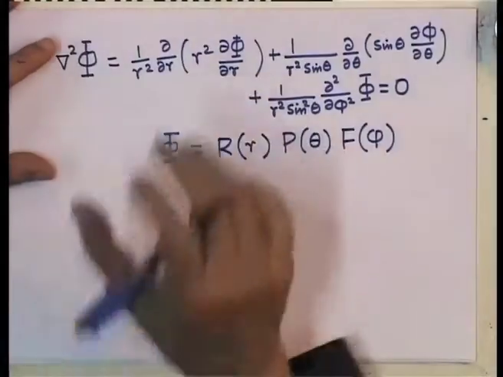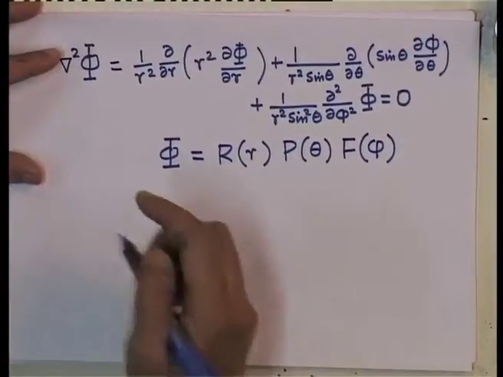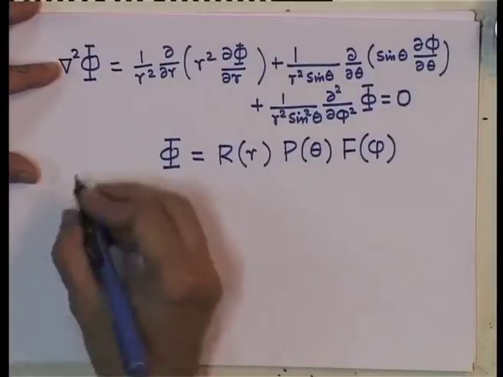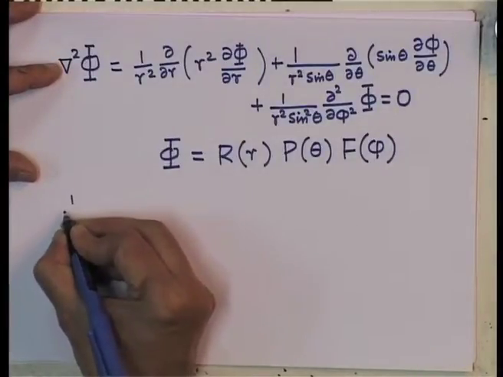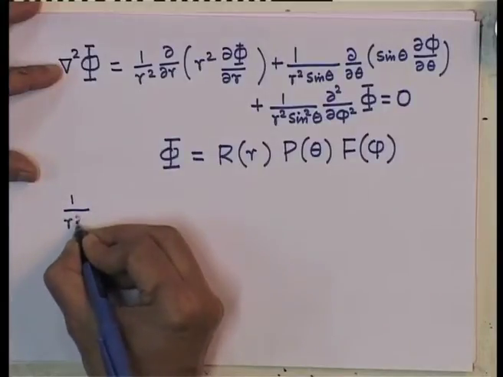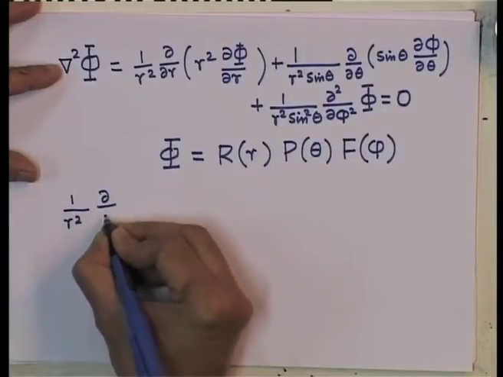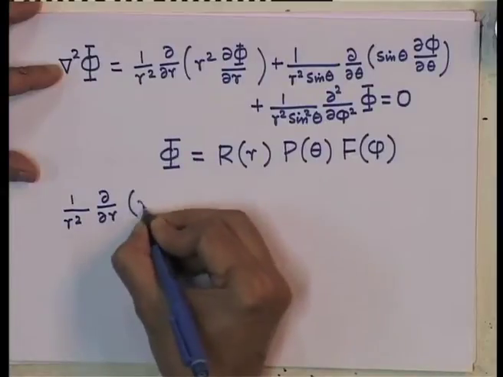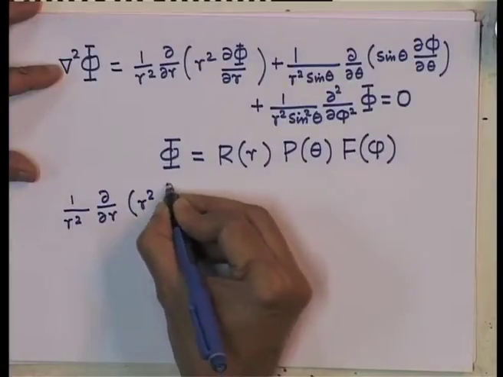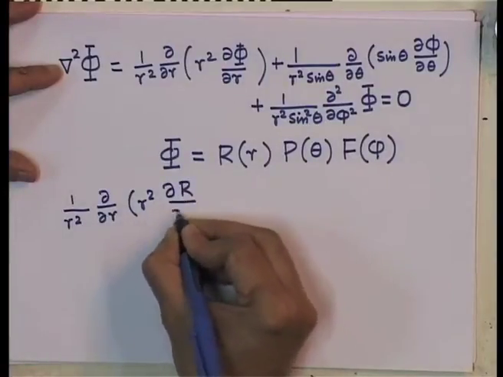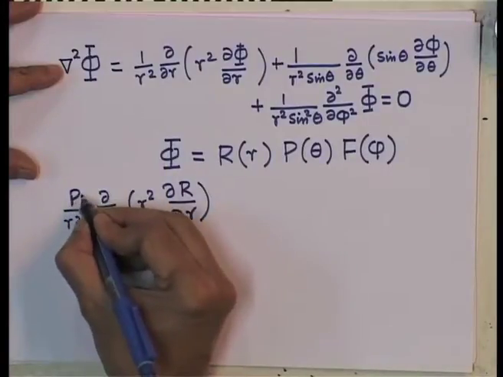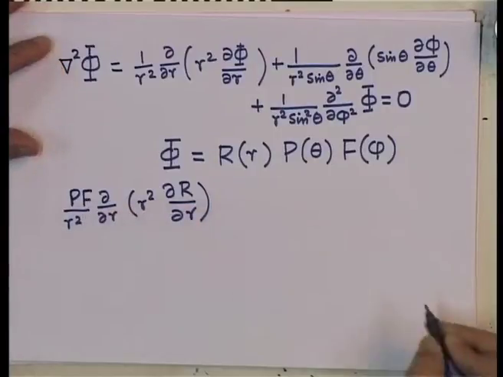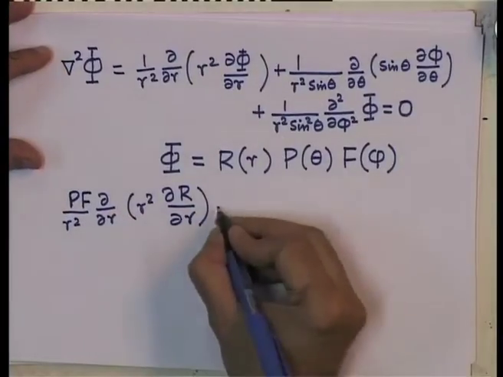Now, if you plug it in, let us see what you get. First, I have 1 over r square d by dr of r square dR by dr, and P times F will come out, because they do not depend upon r.